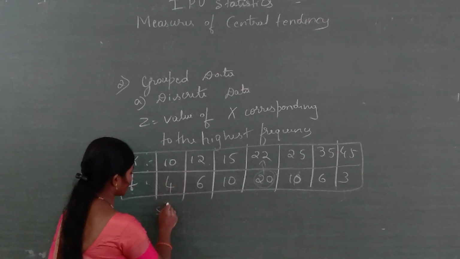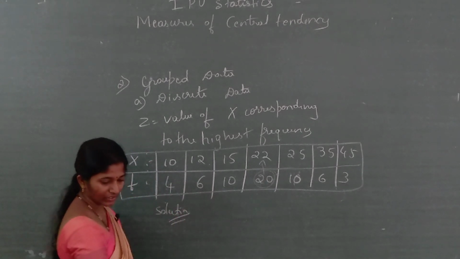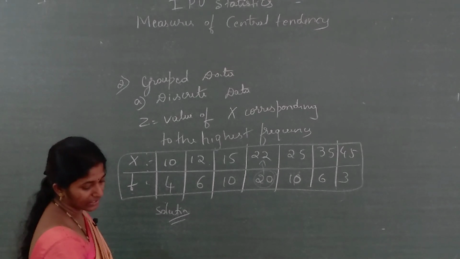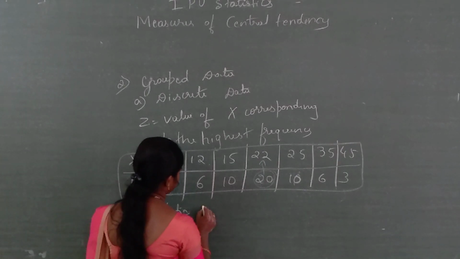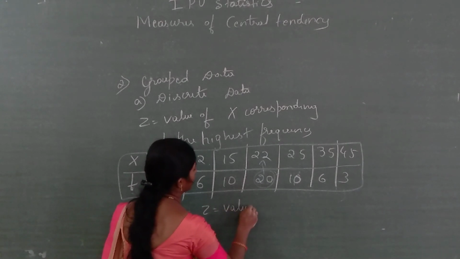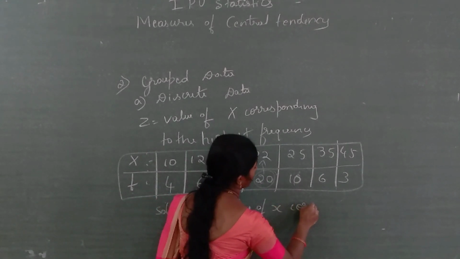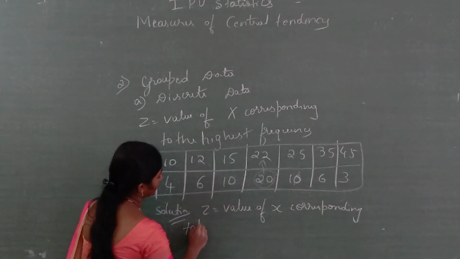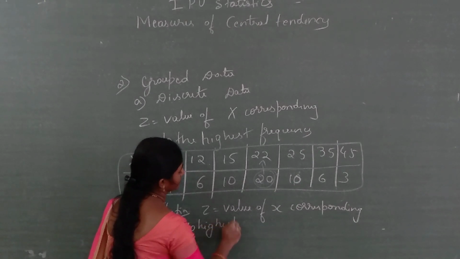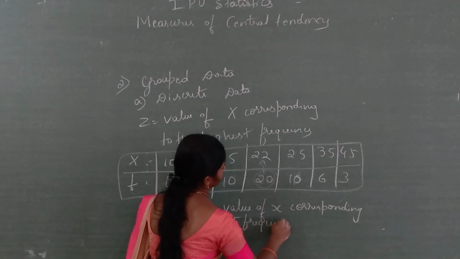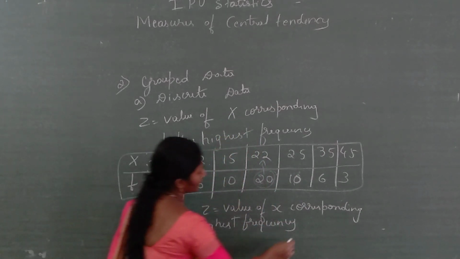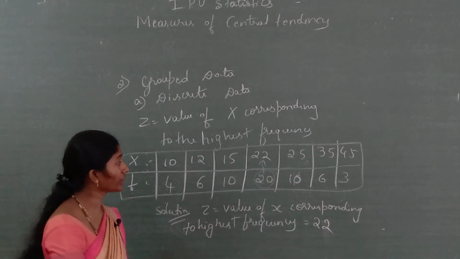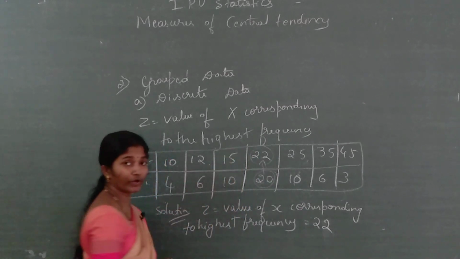The solution of this one: Z is equal to value of x corresponding to the highest frequency, that is equal to 22.